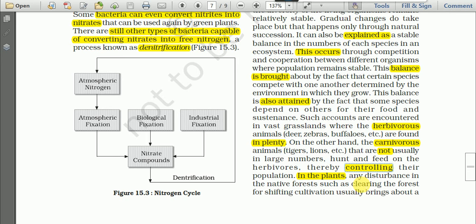So it is because of these carnivores that we have a balance. The number of herbivores, deer, buffaloes and cows are controlled by the carnivores. In this way we get ecological balance.